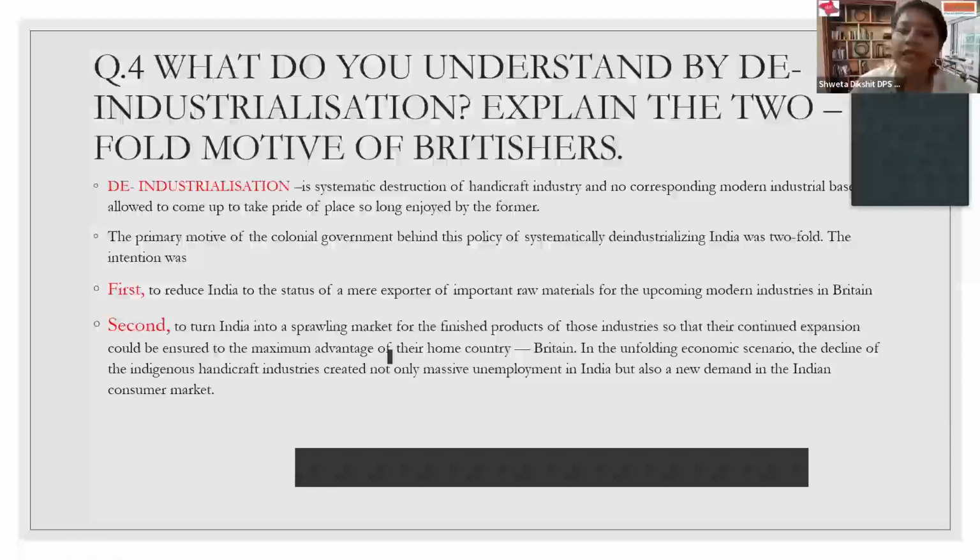We know this very well that in 1857, when they started ruling India, soon after that, there was an industrial revolution taking place in entire Europe. Britain was also one of them. They needed a lot of raw material for supporting the industries, or home industries. Therefore, they never wanted India to have modern industries, so that they could exploit all the raw materials for their own uses or vested interest.